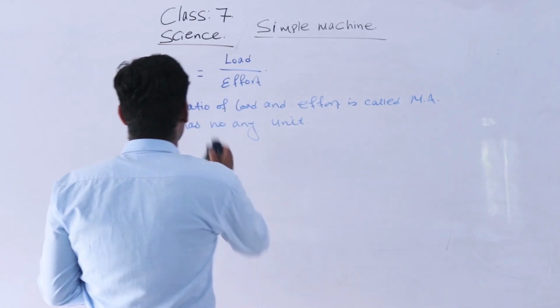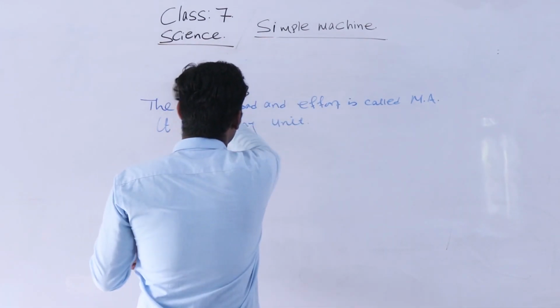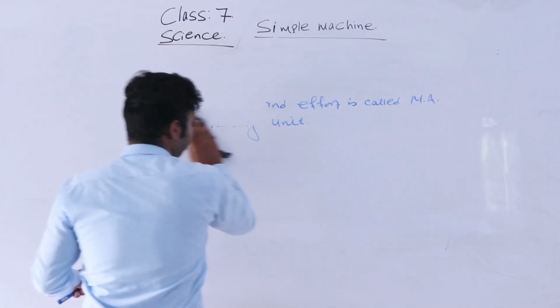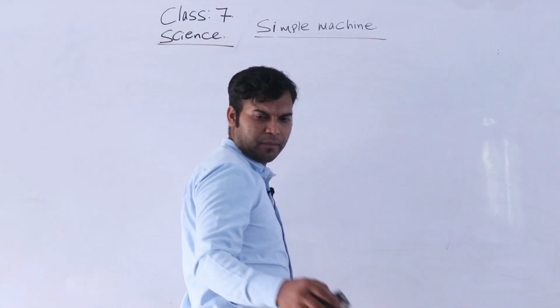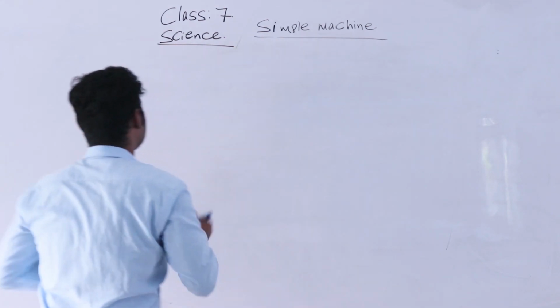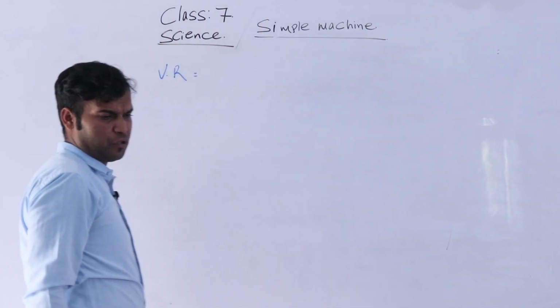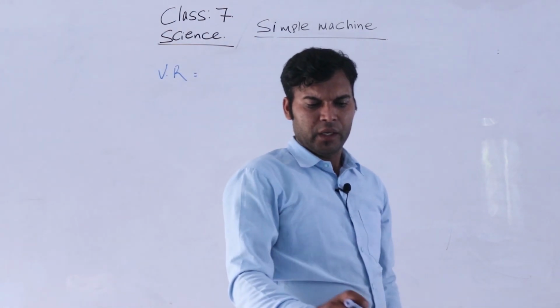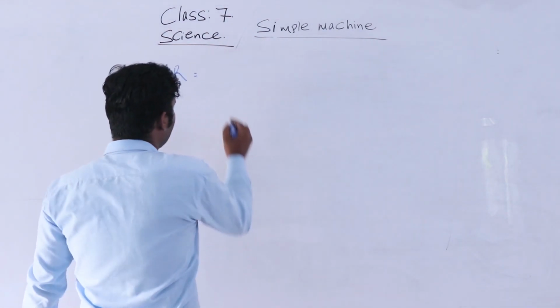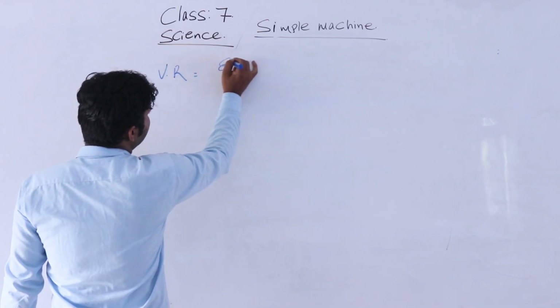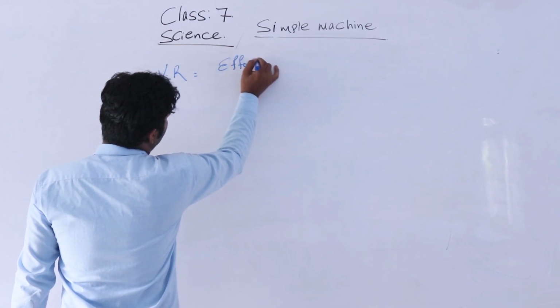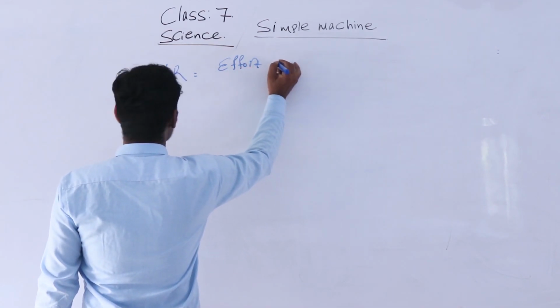Number 2 is VR, or velocity ratio. Mathematically, VR is effort distance upon load distance.